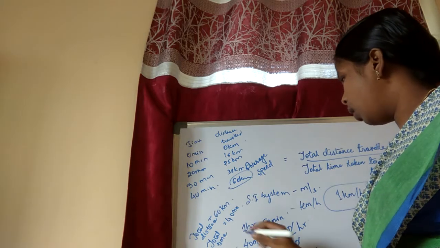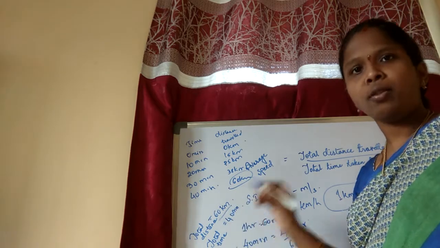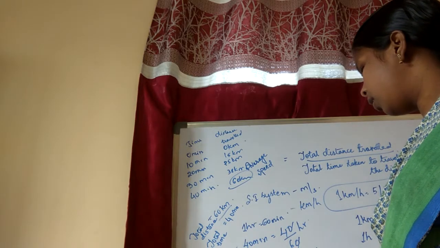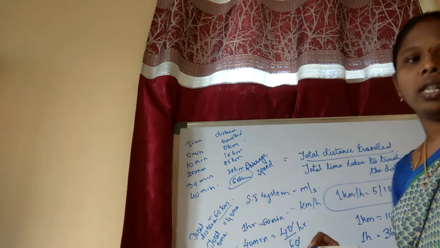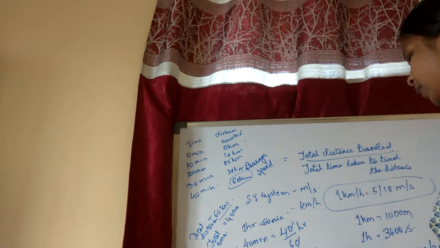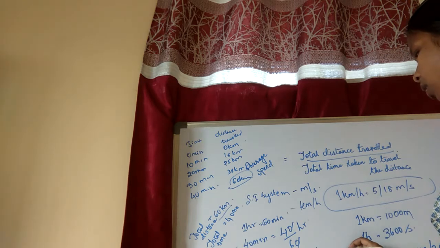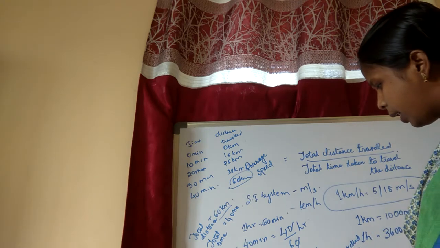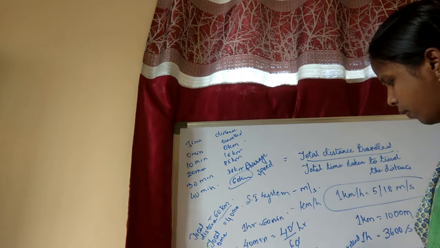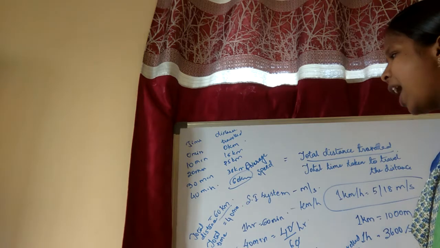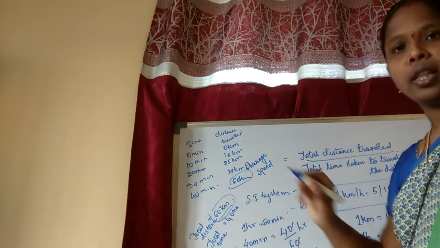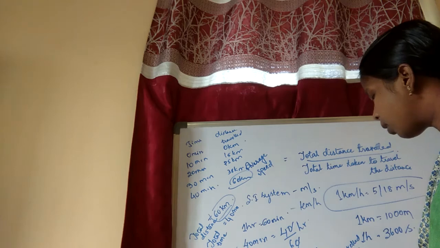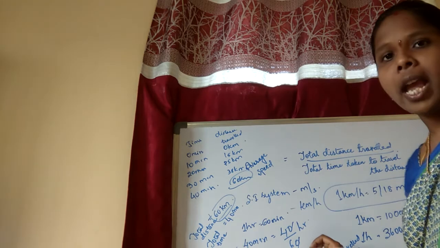It is converted into hours, and the distance is in kilometers. So we know that speed is equal to distance traveled divided by time taken. How much distance has been traveled, children? 60 kilometers. And the total time, how much did he take?